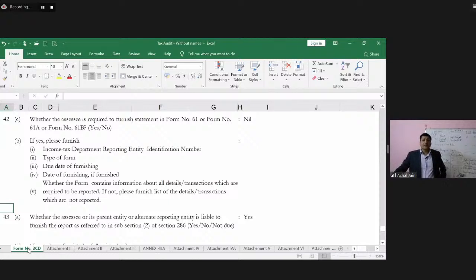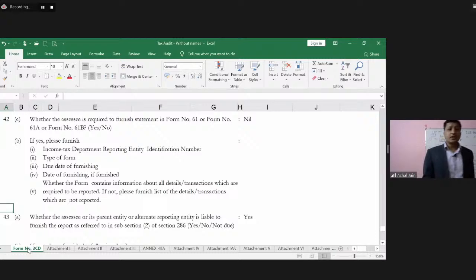Means the income tax department reporting identification number, type of form, due date of furnishing, date of furnishing if this is furnished, where the form contains information about all details transactions which are required to be reported. If not, please furnish the list of details transactions which are not reported. Next,